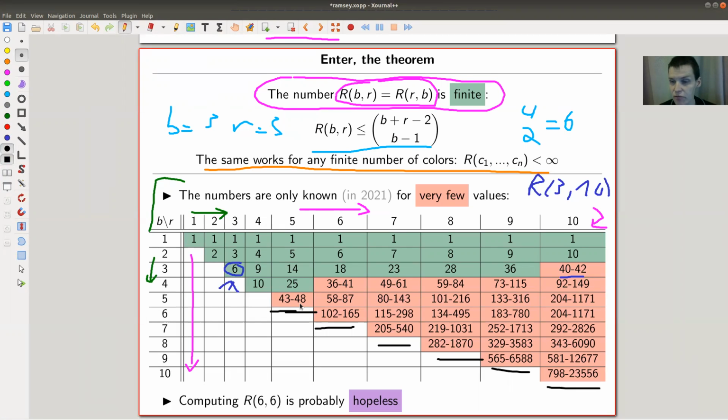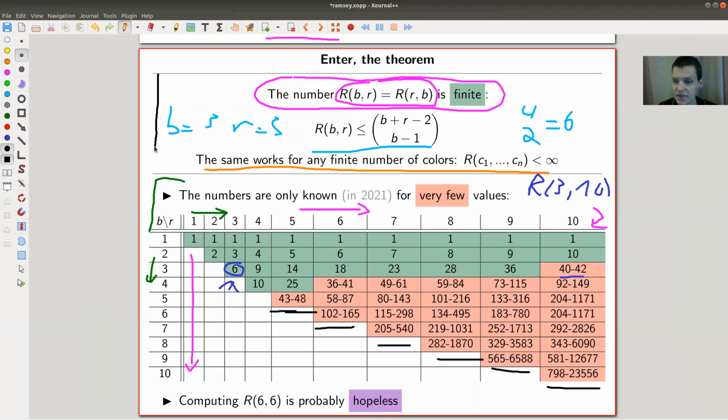Anyway, this is a huge table, and there's a very simple counting problem. And apparently, the solution is just hard. It's just not easy to find. The best thing you can prove about it is the Ramsey theorem itself, which says the problem is finite by giving it an upper bound. Obviously, there's a lower bound anyway, so R1 is certainly a lower bound, but the upper bound is the main